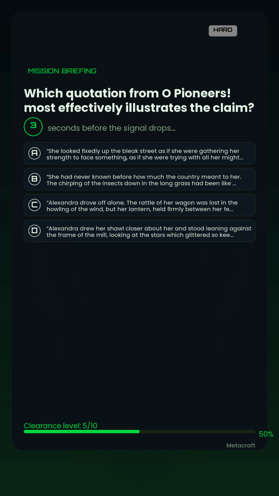Option D. Alexandra drew her shawl closer about her and stood leaning against the frame of the mill, looking at the stars which glittered so keenly through the frosty autumn air. She always loved to watch them, to think of their vastness and distance, and of their ordered march. It fortified her to reflect upon the great operations of nature, and when she thought of the law that lay behind them, she felt a sense of personal security.